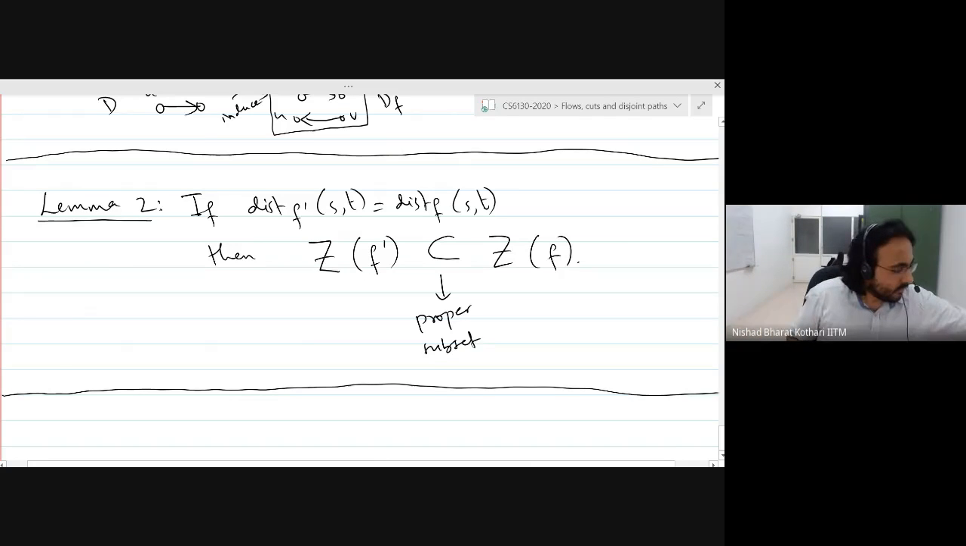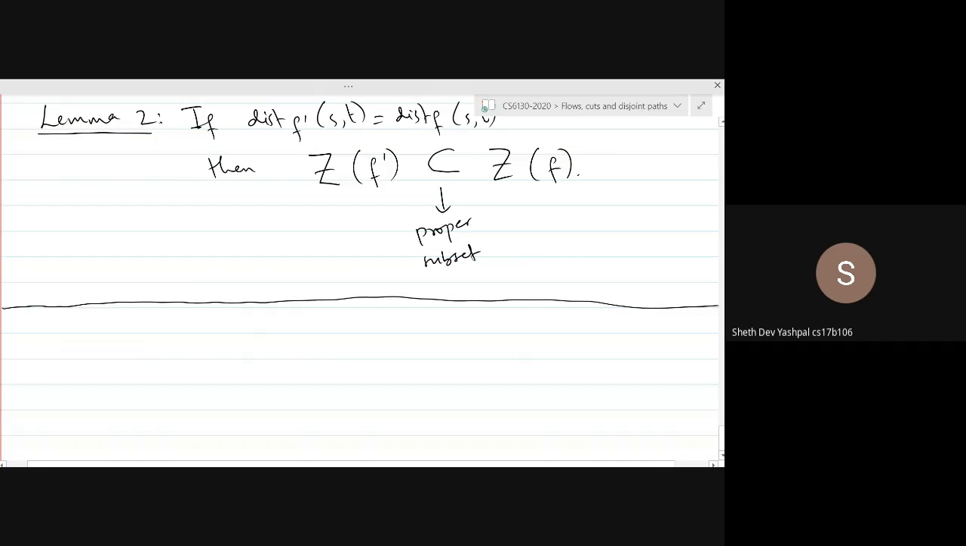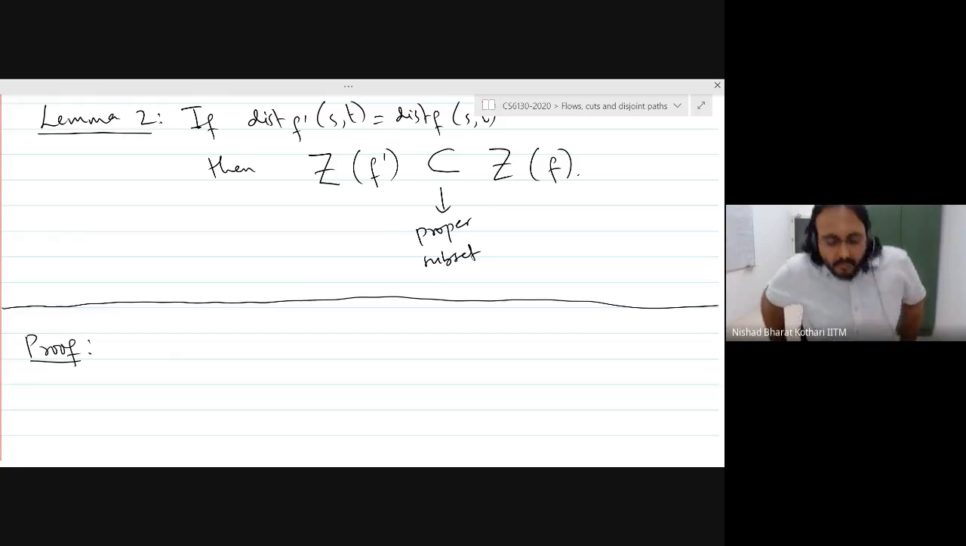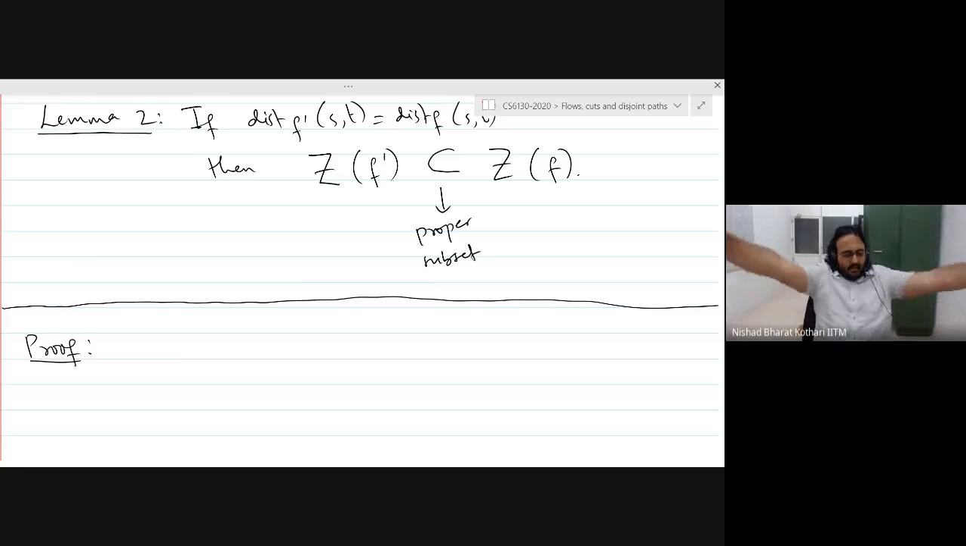Is it clear why we are proving the lemma? Yes. Okay. Thank you. All right, so let's proceed to prove this. And we are going to make use of the previous lemma to prove this lemma at some point.